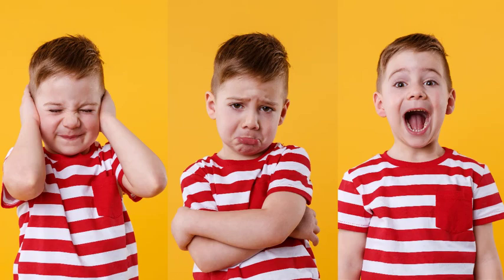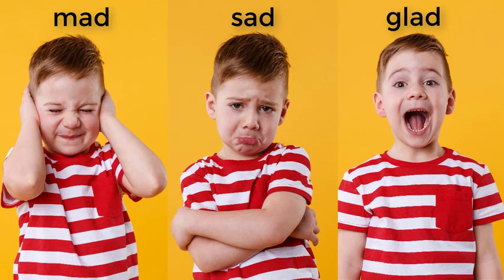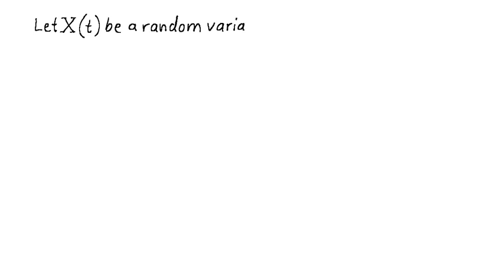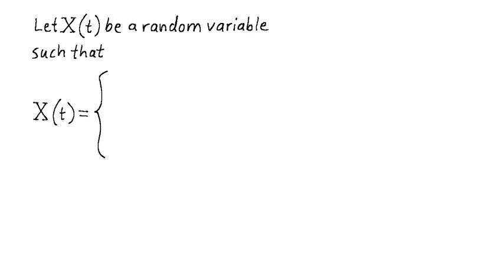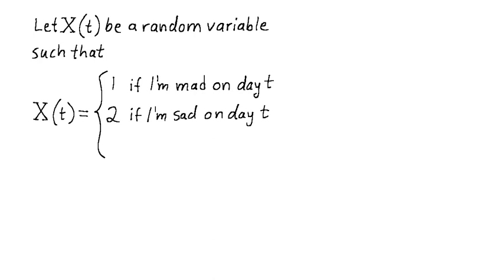Suppose that on any given day, I'm either mad, sad, or glad. Suppose further that whatever mood I happen to be in, I stay that way for an entire day. Let x of t be a random variable that takes a value of 1 if I'm mad on day t, takes a value of 2 if I'm sad on day t, and takes a value of 3 if I'm glad on day t.